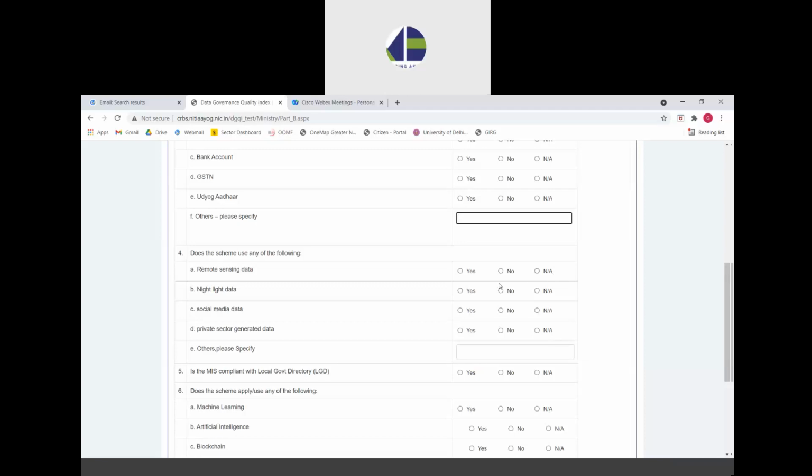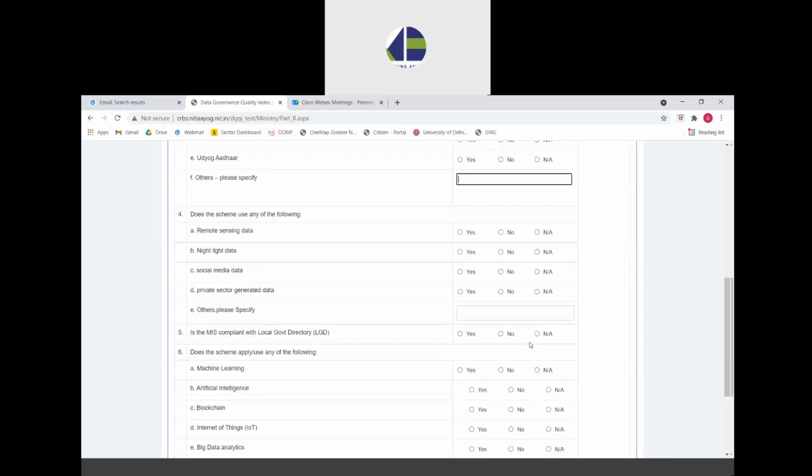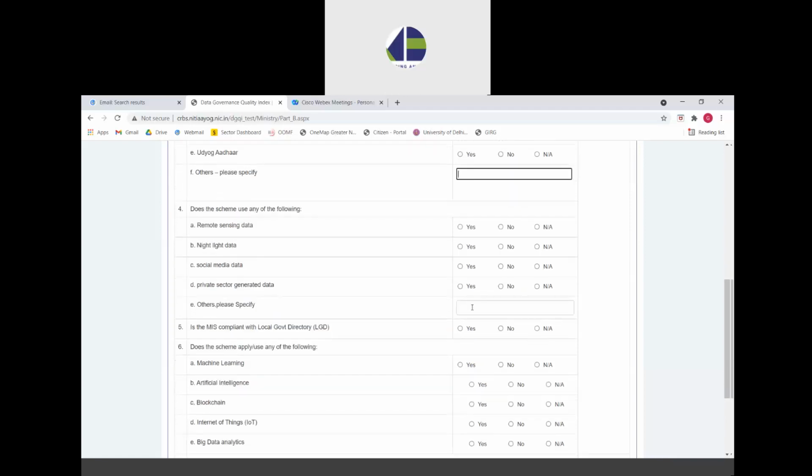If it is the case that it can help the scheme implementation, let's say in an agricultural scheme, but it is not being done right now, then please select no. So please use not applicable with caution. Additionally, if there is any other type of unconventional data source that is not being generated by any ministry, but the ministry is using it, then it can be specified in the other section.